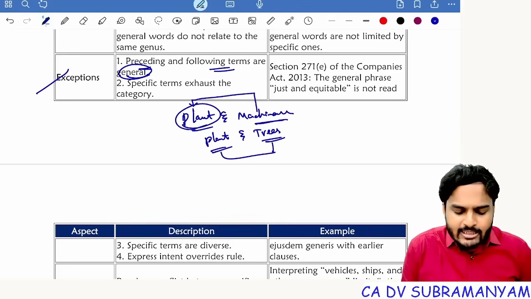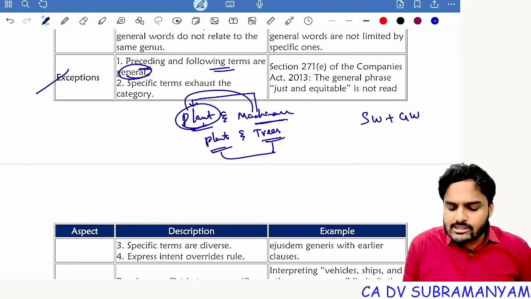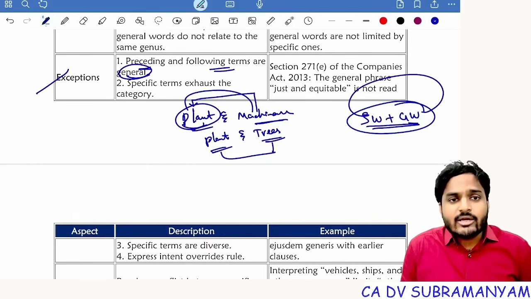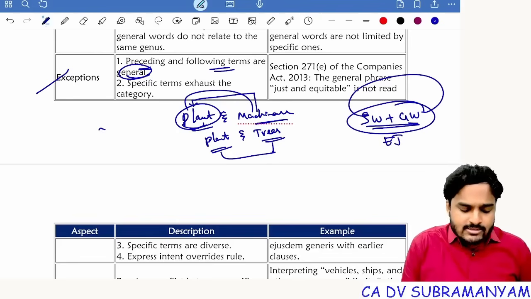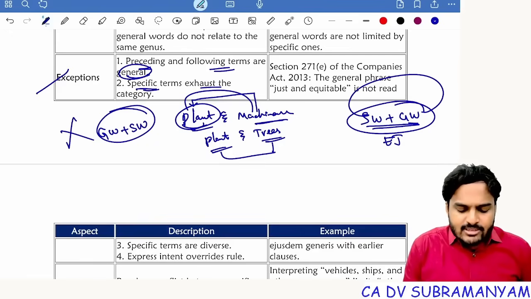Here plant interpretation will be taken from machinery. So specific words plus general words, if the combination is like this, then general words derive color from specific words. Accordingly, the rule of ejusdem generis will apply. But the point is, if the combination is like this, general words plus specific words, then don't apply ejusdem generis, apply noscitur a sociis.